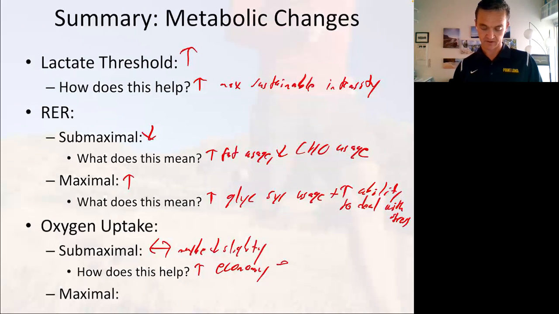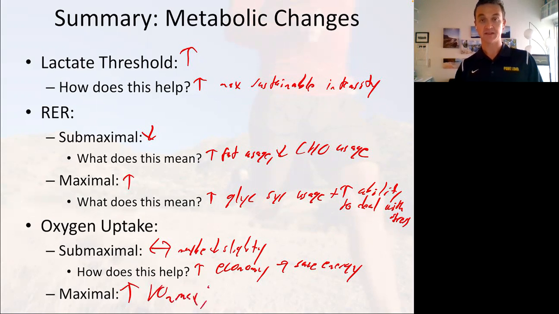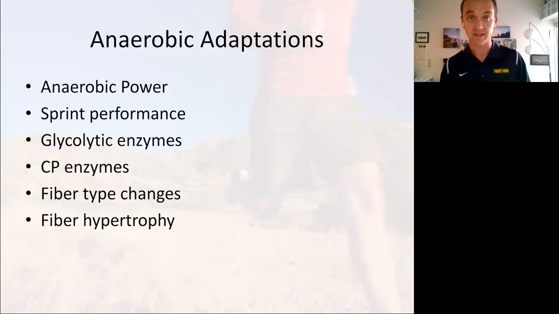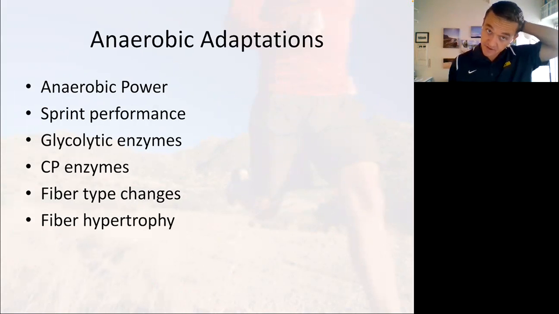That would save a little energy, but it's very small. But for maximal, we hope that VO2 max would go up some, but if it doesn't, we can still have improvements in running speed because of this increase in lactate threshold and maximal sustainable intensity. All right, let's talk a little bit about anaerobic adaptations.